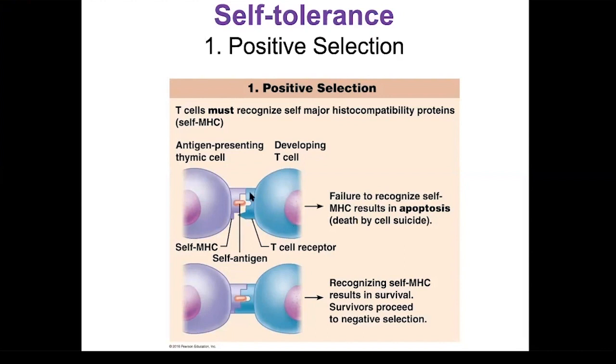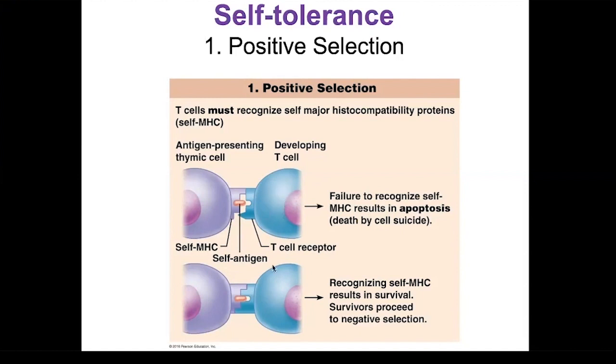This here is the T cell receptor. The T cell receptor must be able to bind, and that's the recognition, with the MHC on your body's cells. In this case, you'll notice that it isn't able to bind. It doesn't fit. They should fit like a puzzle. Because this T cell has failed to recognize your body's MHC, this cell must undergo cell suicide, apoptosis. So it's going to kill itself and be eliminated from the population and will not go any further in the maturation process.